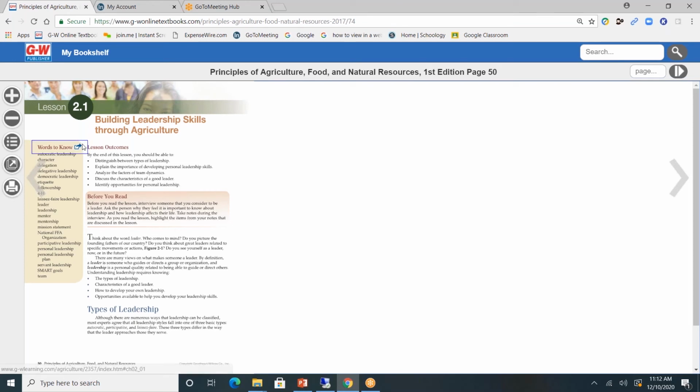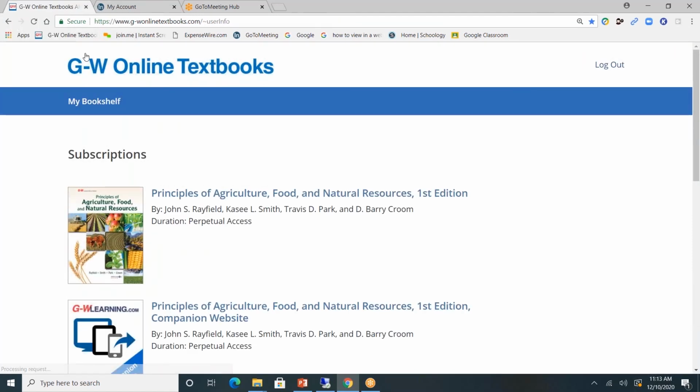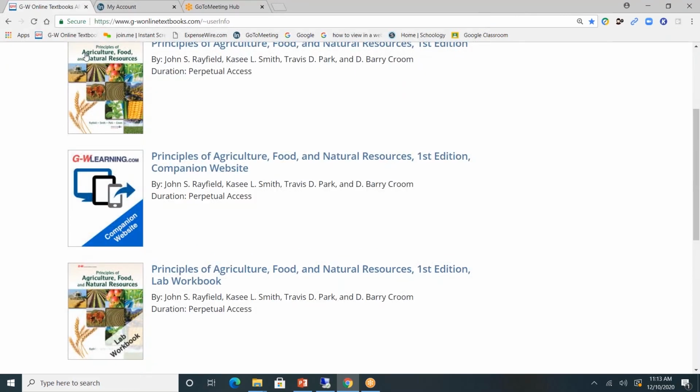I want to point out this activity icon. You'll see it throughout the pages of the book. When I hover over it, a blue rectangle or square will appear. By clicking on it, it will take me to the companion website and the interactive tools. This was a brief overview of our student textbook. I'll click the My Bookshelf tab to take me back to the main landing page.